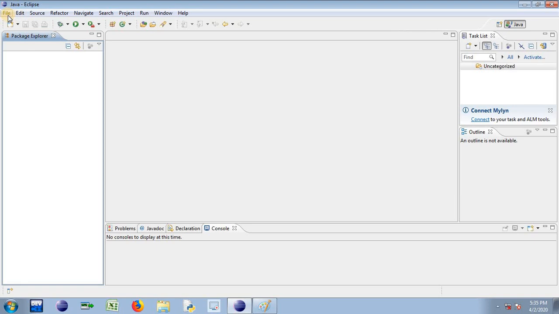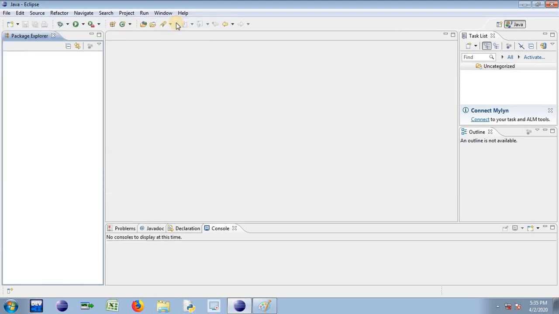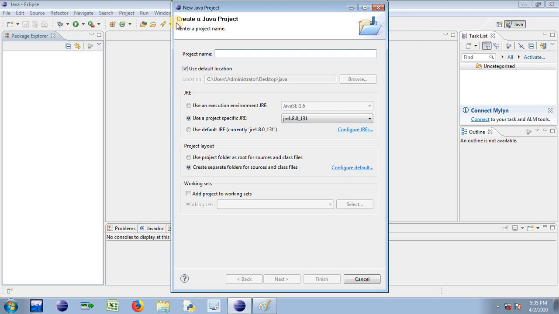I have Java Eclipse with me. So the regular process, whenever you want to develop any program or project using Java syntax, you must install an appropriate compiler. So I'm having Java Eclipse with me. The very first step is you need to create a project. So here I'm creating a project with the name, let's say, exception underscore handler.